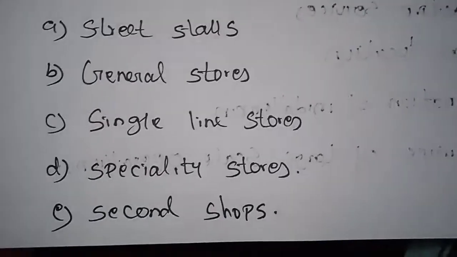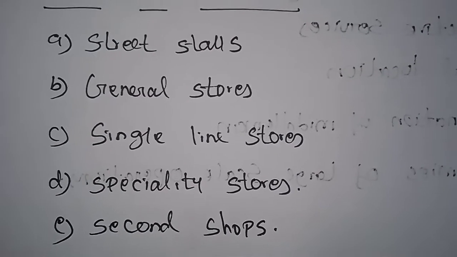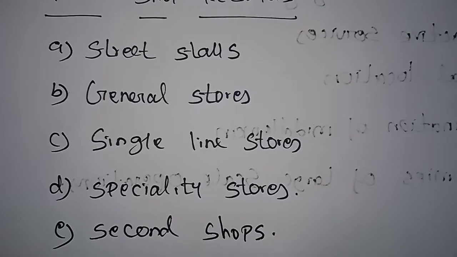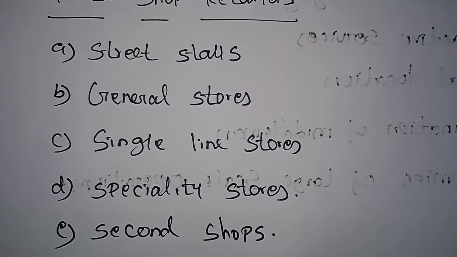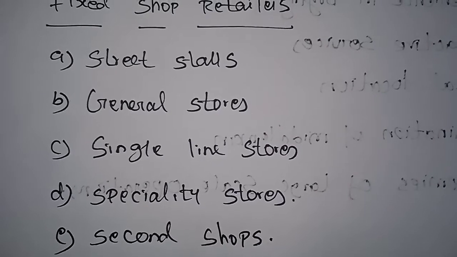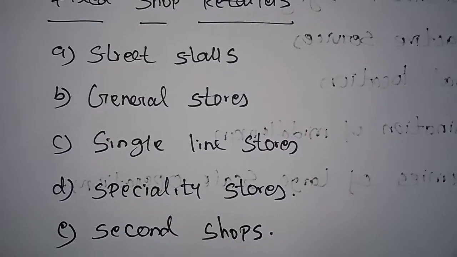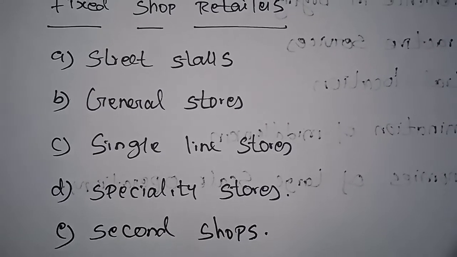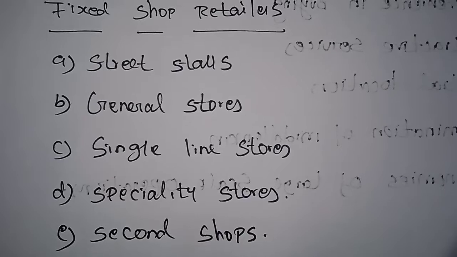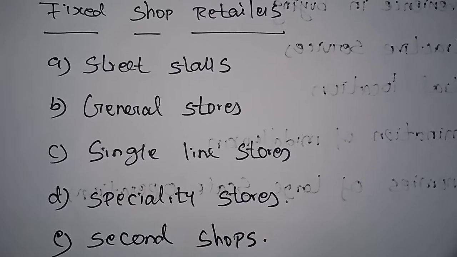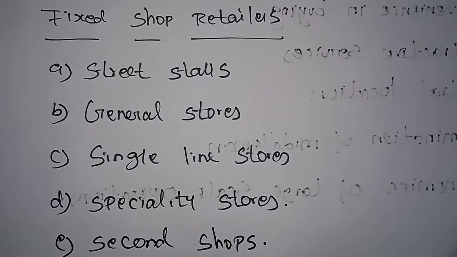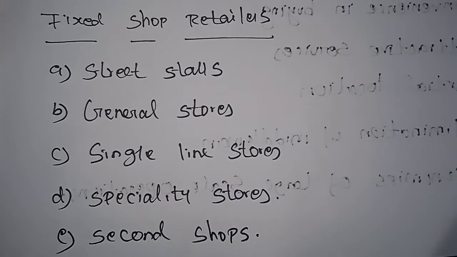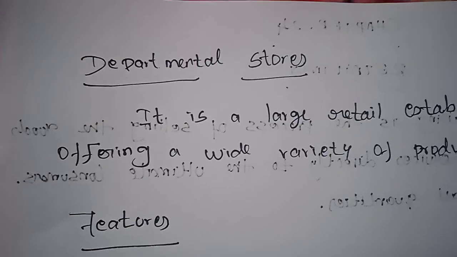Next is second shops. Second shops mean the shops that deal with second hand goods or used articles at a low price, such as books, furniture, utensils, clothes, automobiles, etc. If you want to purchase any second hand goods in this market, there is a particular line of shops for that also. That is considered as second shops. So these are all examples of fixed shop small retailers. Next, departmental stores.